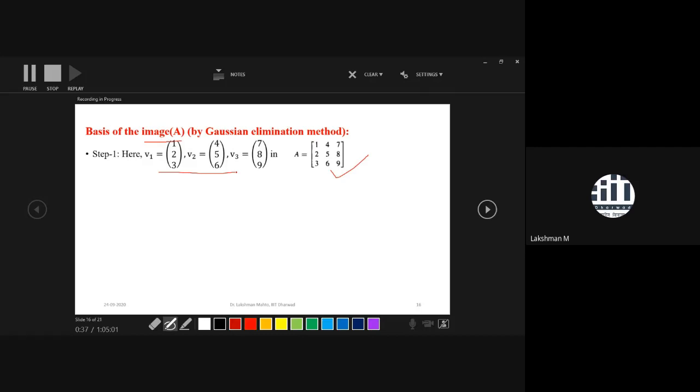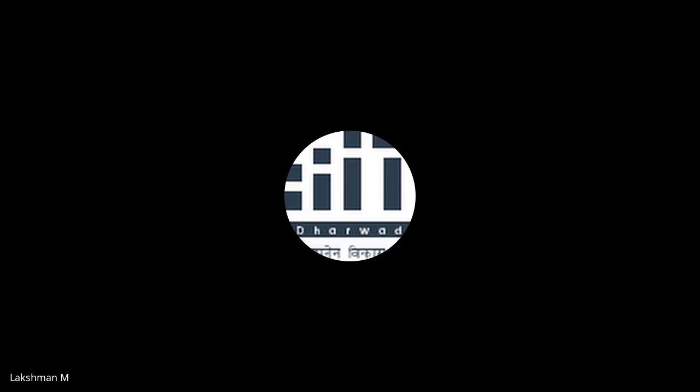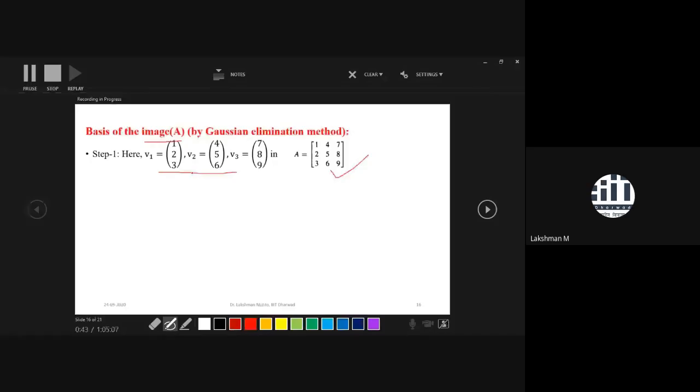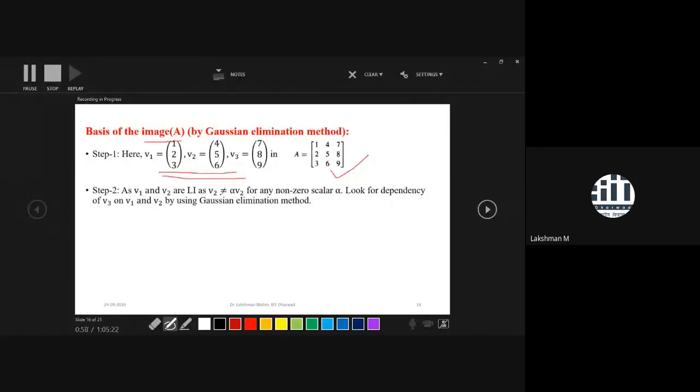What is the basis of that? First, you have to list the vectors of the transformation or matrix in a proper order. This is the listing process. Second, we have to identify which ones are redundant and which are non-redundant vectors. Here it is not easy to identify by inspection, so we will go for the Gaussian elimination method.